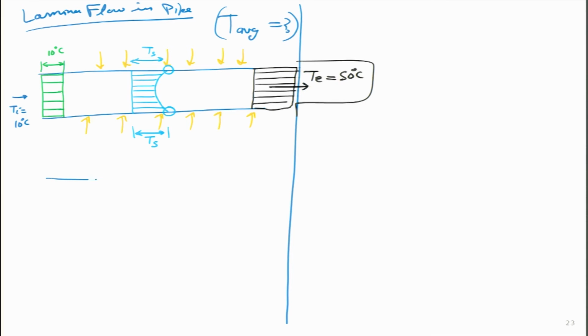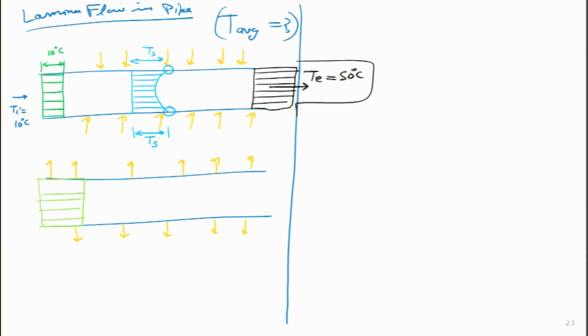Here in the pipe we are heating the fluid. What if we were cooling the fluid? If I am taking the heat away from the pipe, in that case what would happen? The fluid would enter, let us say over here, with a temperature of 30 degrees. So, I will draw longer lines over here. T inlet was 30 degrees and the exit may be low. Maybe it can be 0 degrees over here, a very low temperature.